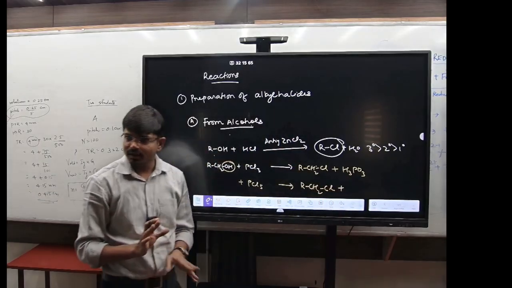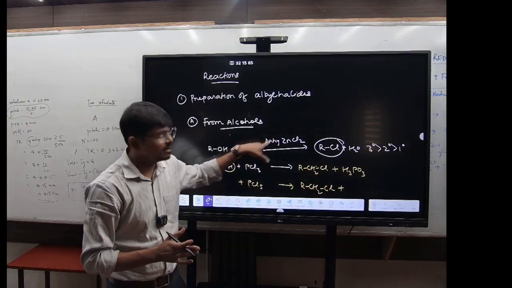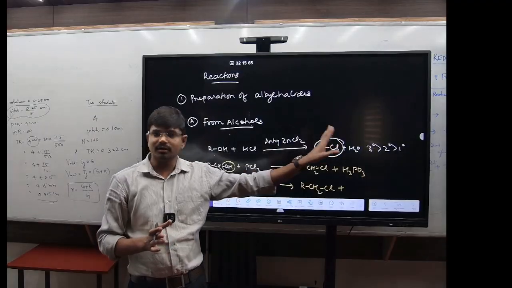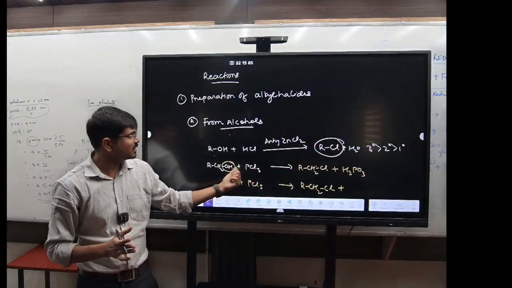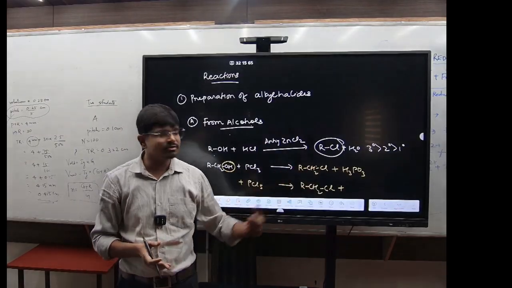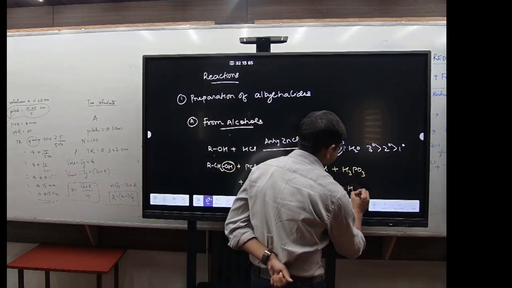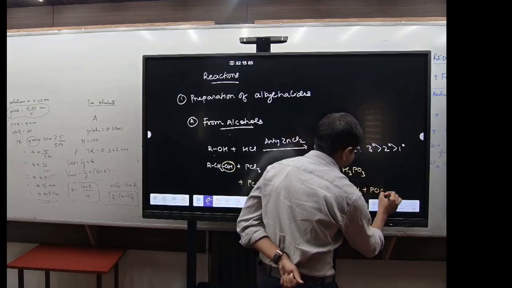RCH2Cl. Got it? So first step is what? Anhydrous ZnCl2 and HCl. Reactivity is 3 degree greater than 2 degree greater than 1 degree. Then you have the PCl3, OH is being replaced by what? Chlorine. Similarly PCl5, OH is being replaced by what? This one. So you have to write HCl plus POCl3.